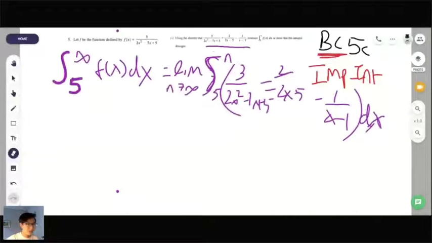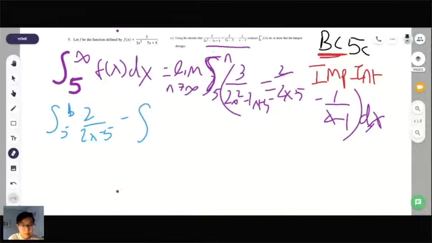This is where all of my AB students can participate, and I encourage you to do so. We need to integrate from 5 to b, whoops, of 2 over 2x minus 5, minus the integral from 5 to b of 1 over x minus 1.